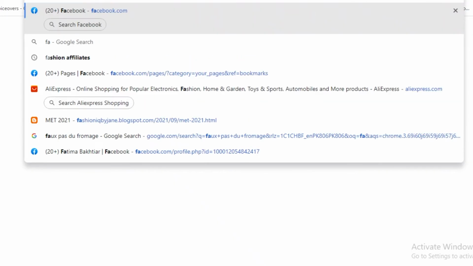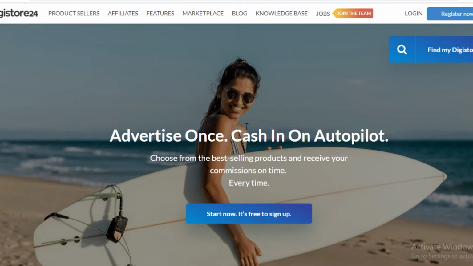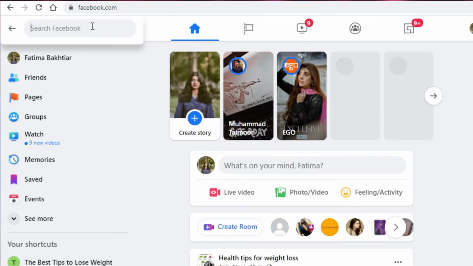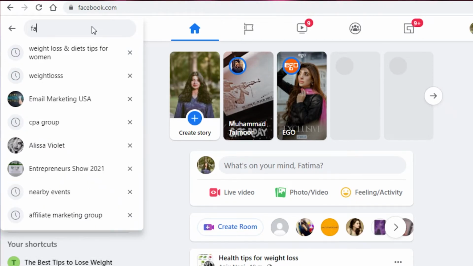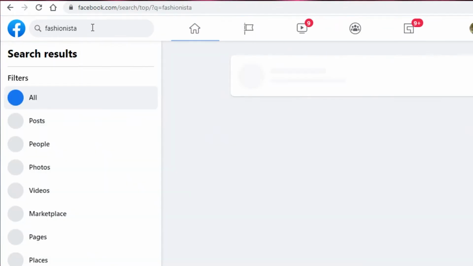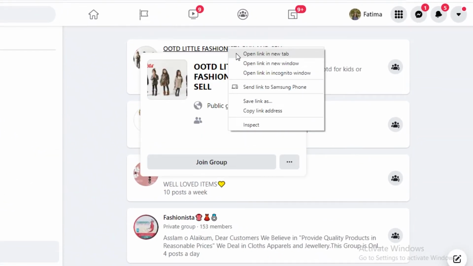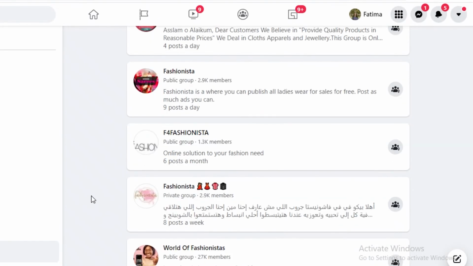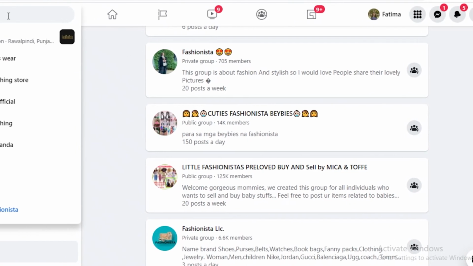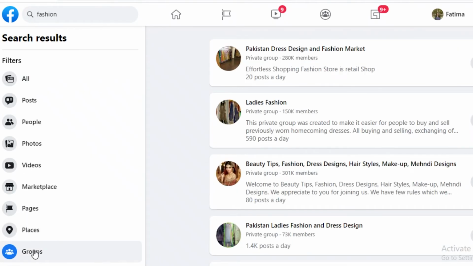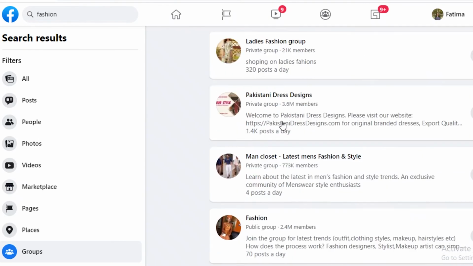And what I like to do is I like to go on to Facebook groups. And let's say the Digistore24 product that I'm promoting is maybe for food or apparel. So let's say it's an apparel product, I'm going to go on to Facebook, and I'm going to search for fashionista, and I'm going to go into groups, and I'm going to find all of these different fashion related groups where people are discussing fashion. So I'm going to filter it out, and you can see there are many different types of groups over here.